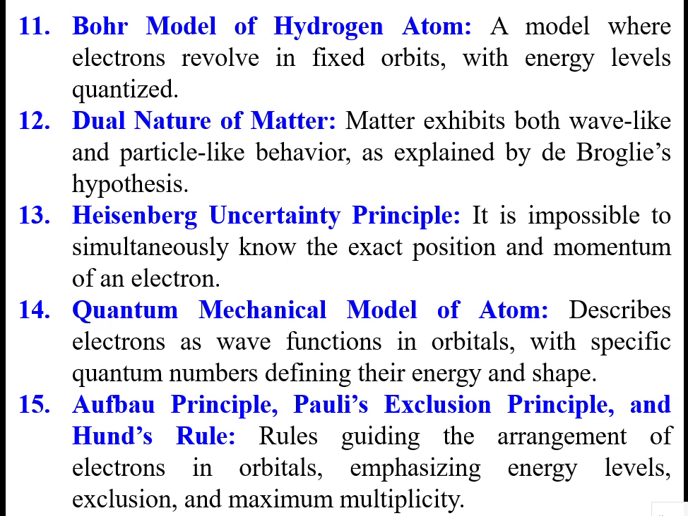So the Bohr atomic model is applicable for one electron atoms only. It's a model where electron revolves in fixed orbits with energy levels quantized. And we know the dual nature of matter: it exhibits both wave-like and particle-like behavior, as explained in de Broglie's hypothesis. Example, any example?